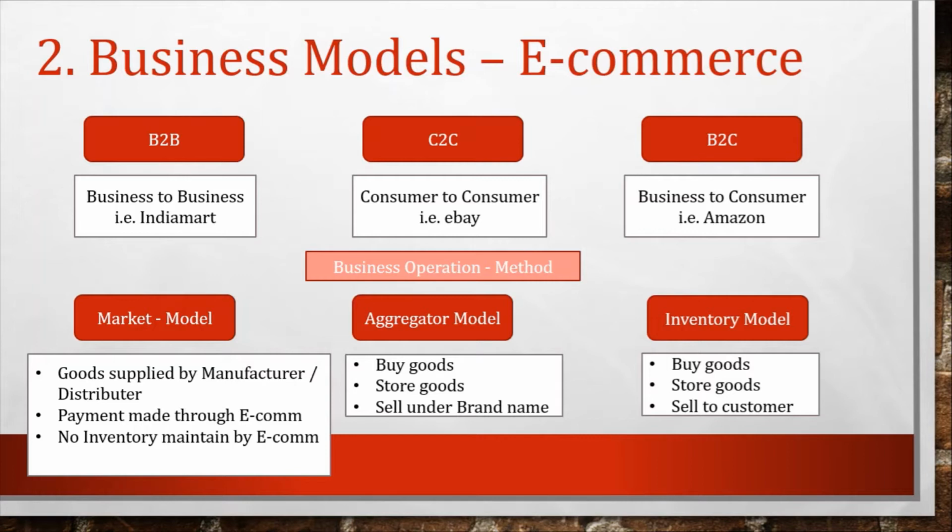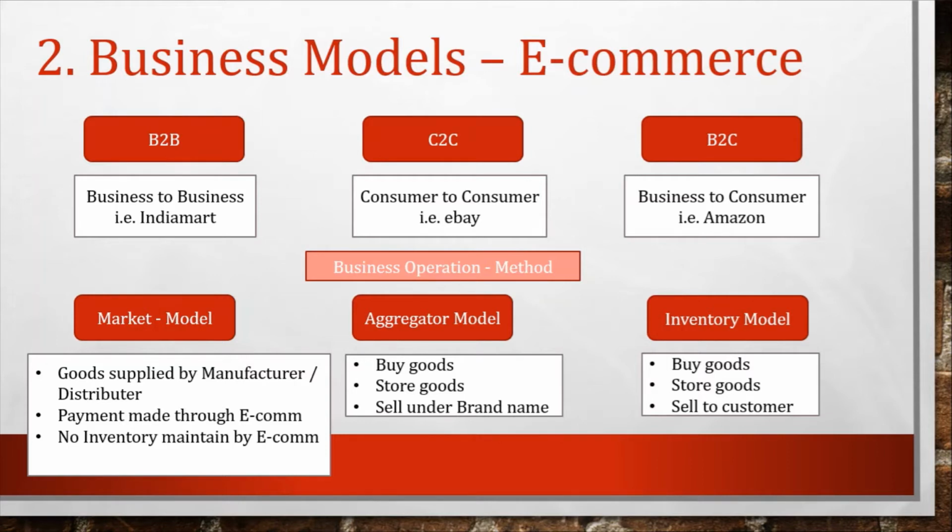In consumer to consumer, individual persons do business online, like selling their second-hand goods on eBay. This is one of the best examples. Business to consumer means we purchase goods through Amazon and Flipkart. This is the dealing between company and consumers.